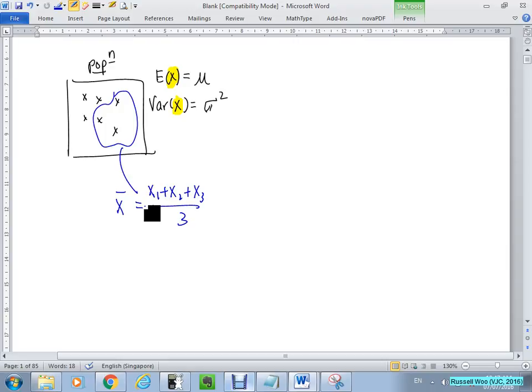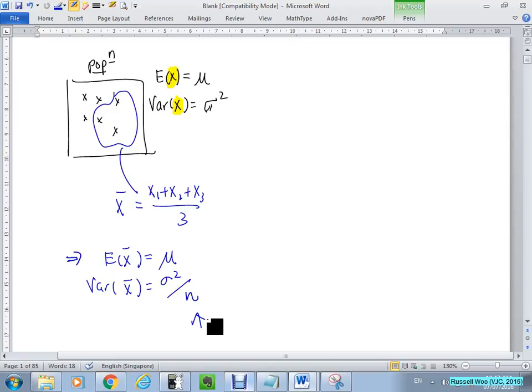that the expected value of x bar and the variance of x bar are related to the expected value of x and variance of x. We learned that the expected value of x bar is actually mu. We have learned that the variance of x bar is sigma square over 3, or in general case, if this is n, then it will be sigma square over n, depending on how many you take at one point. Follow so far? Okay?